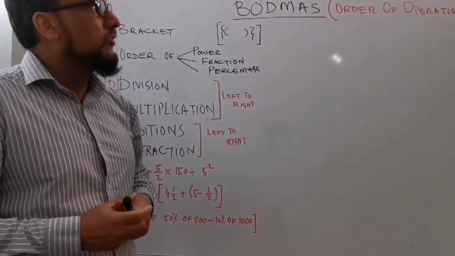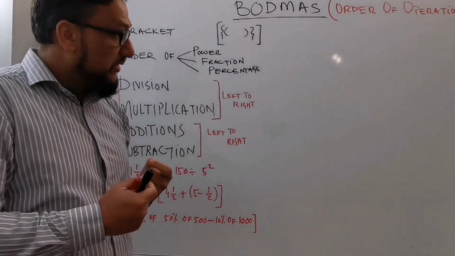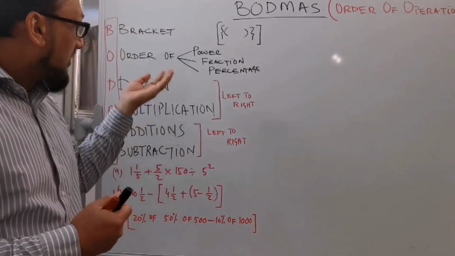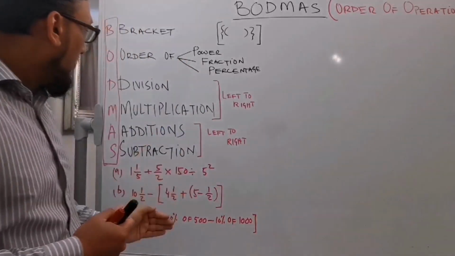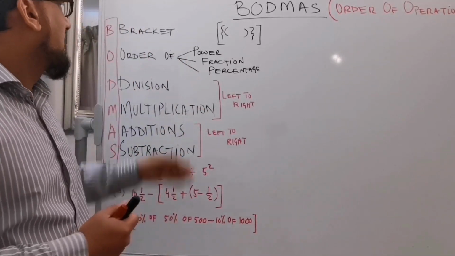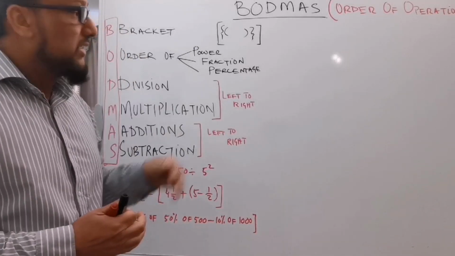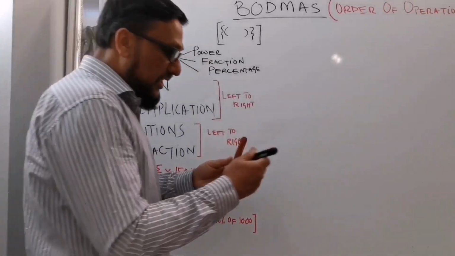BODMAS means order of operation. When you're going to solve any question which gives you different types of operators together, like times, divisions, powers, fractions, percentages or brackets, how do you solve that question? So first let me take an example.